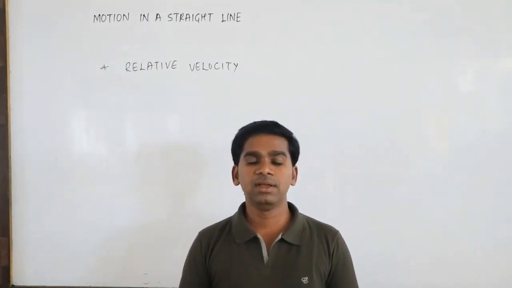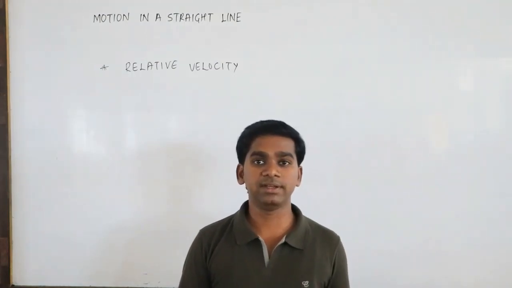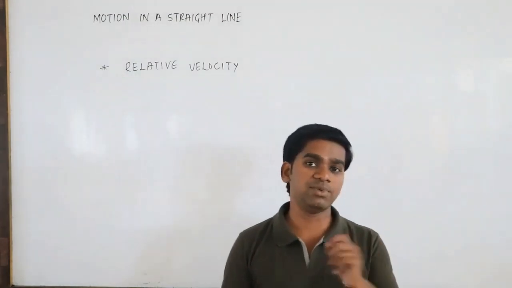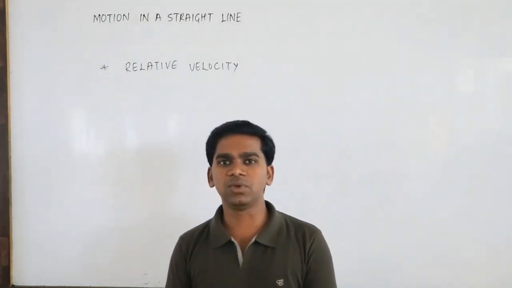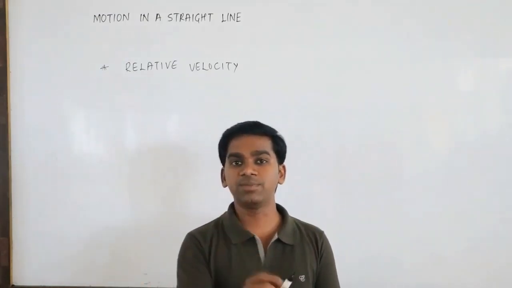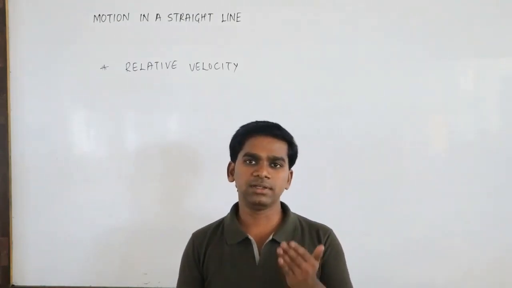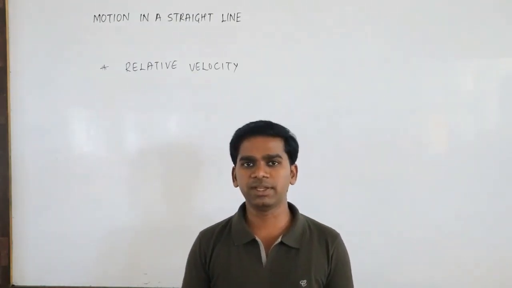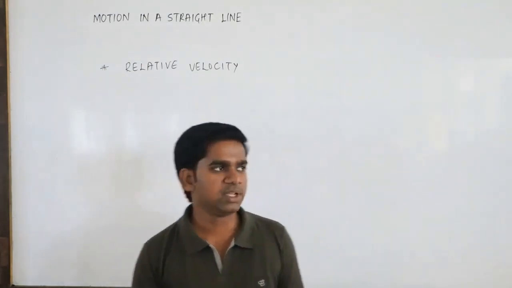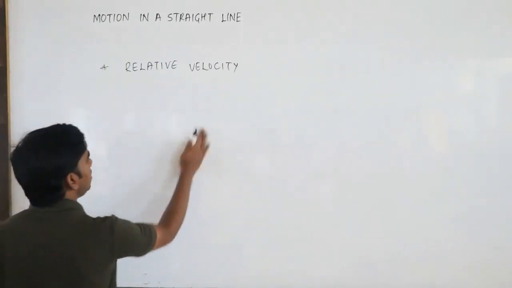Suppose you are sitting in the train and another person is also sitting in the train. You think that person is at rest. So the relative velocity of that person with respect to you is what? It is 0. That means he is not moving. But in reality, for the outside person, that person has some velocity. So these depend on the observer. Relative velocity depends on you and where you are standing. So we will see what exactly the relative velocity is.